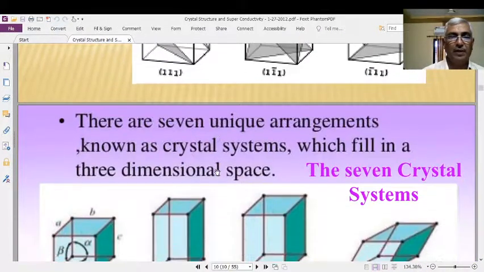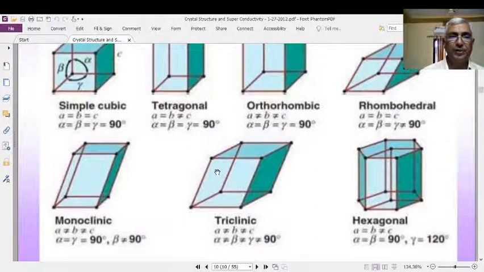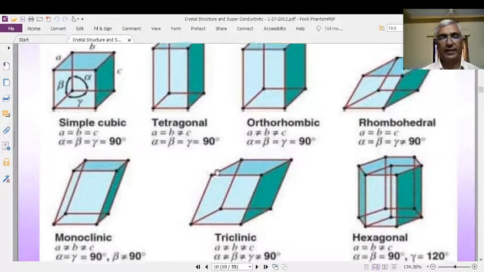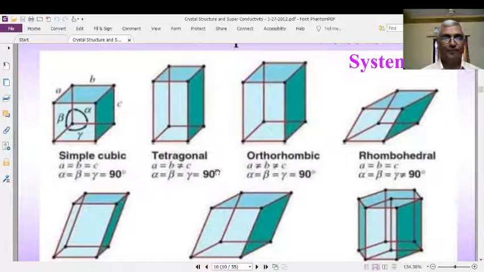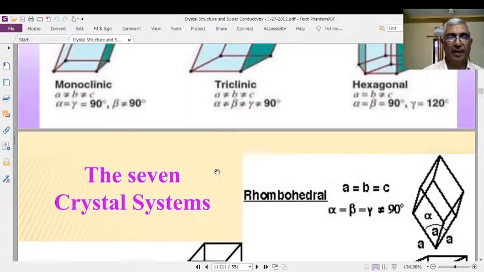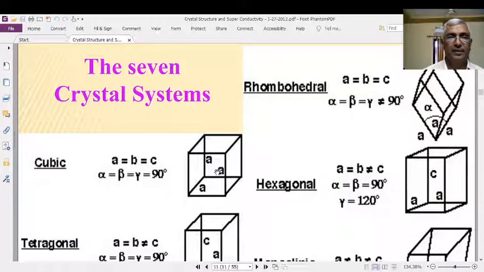In this particular PPT, you will get so many types of crystals. All these things are clearly explained here. There are 7 types of crystal systems. Just now we discussed the unit cell, where we have two sets of parameters for each and every unit cell.